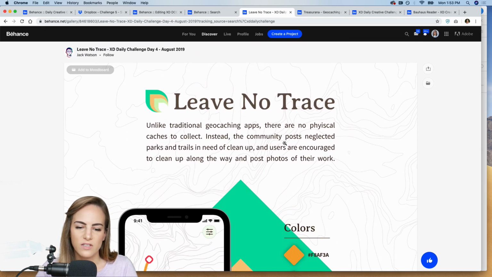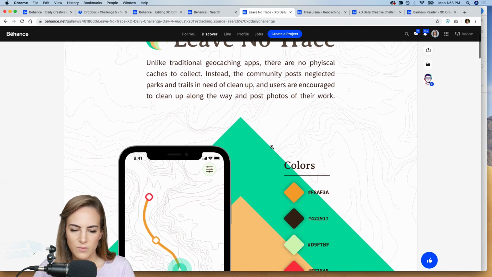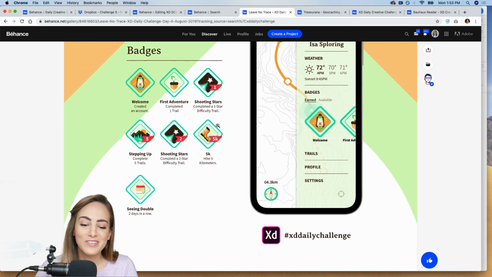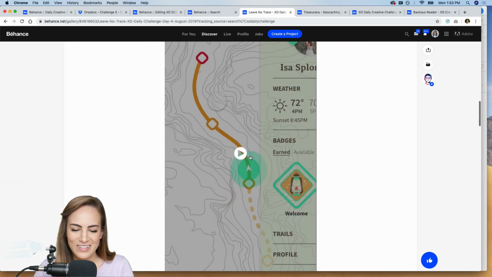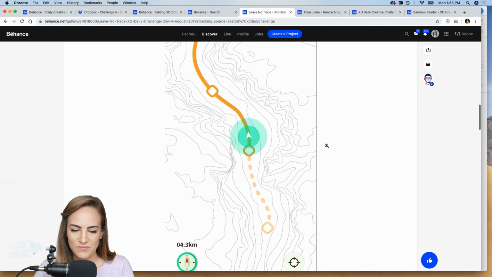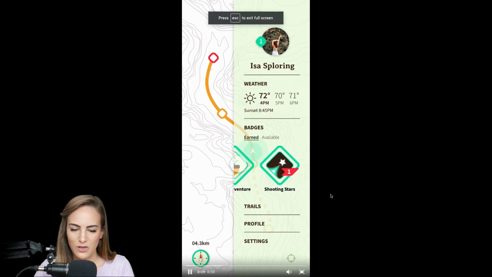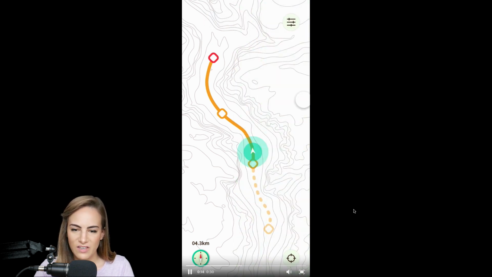So I liked this one. This was by Jack Watson, and this was the geocaching app, so Leave No Trace. I like the colors, very cute. And the badges I thought were so cute. A little boot app, shooting star, stepping up, first adventure, a little acorn. Oh, this is the cutest thing ever. So let's look at this prototype. Oh, I love this. Okay. Looking through the badges. Very nice. Showing the weather. That's important, and the trails.